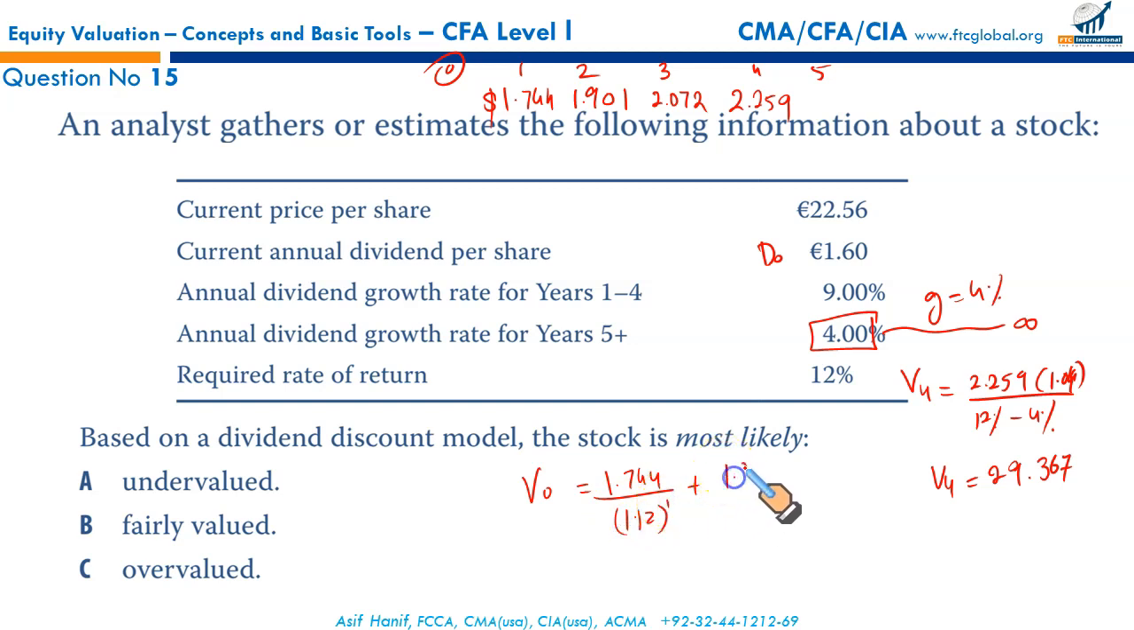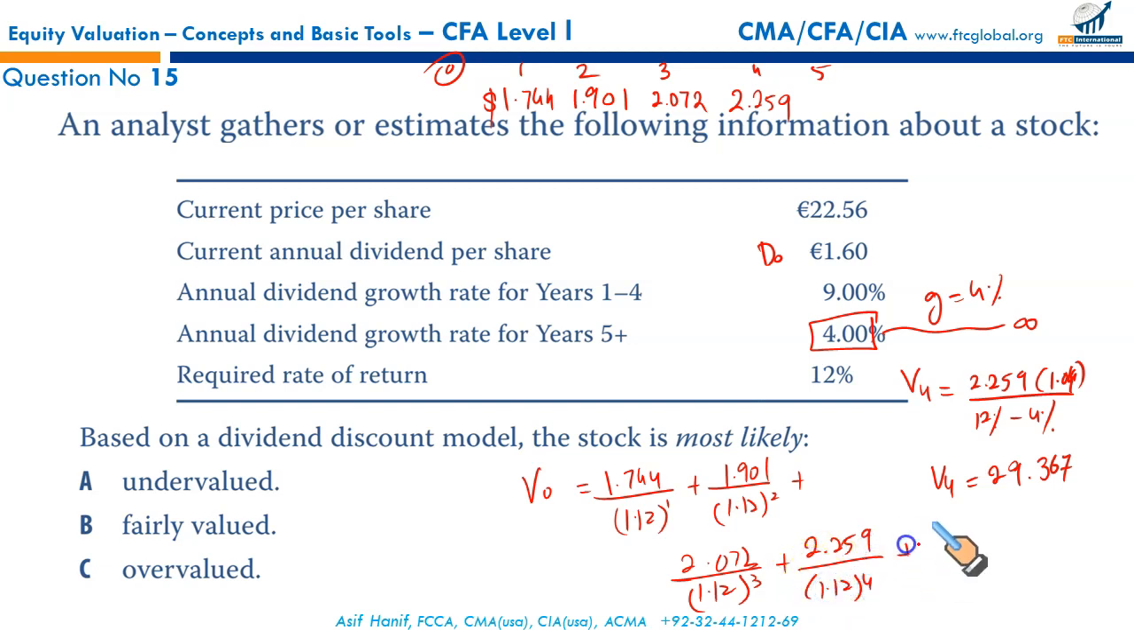Then 1.901 divided by 1.12 raised to the power 2, plus the next dividend, 2.072 divided by 1.12 raised to the power 3. Plus, now we have two numbers at the end of year 4. One is the dividend to be divided by 1.12 raised to the power 4, plus the stock value at the end of year 4, which is 29.367 upon 1.12 raised to the power 4.